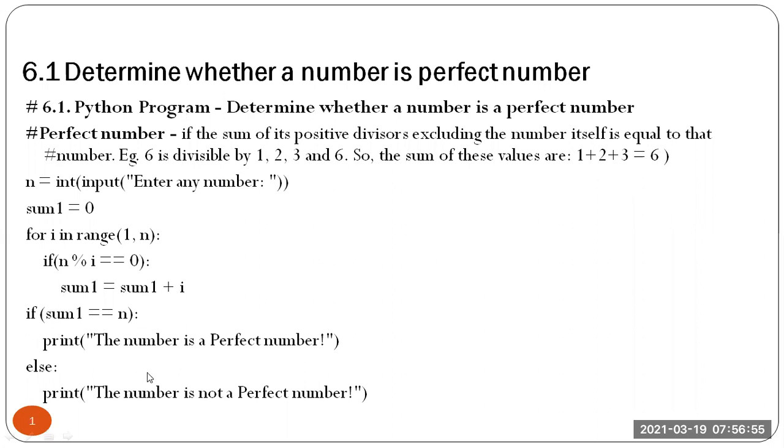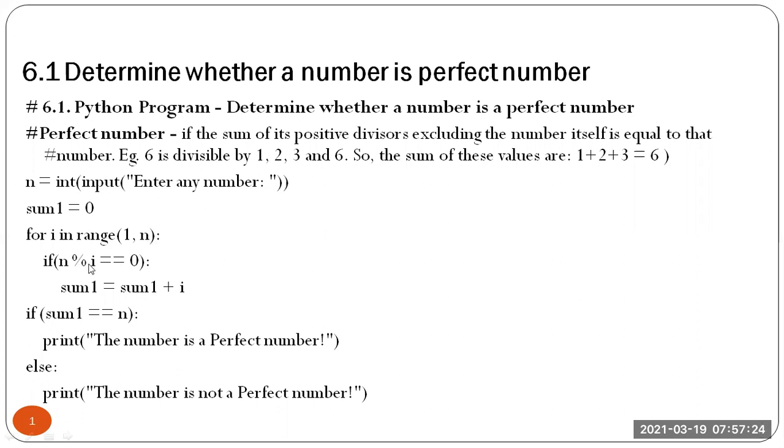Okay. Let us understand the program now. What is the logic for this? Initially we'll take the number n. We have used the input method for accepting the number, converting it into an integer. We have taken sum1, a variable which will store the cumulative sum. Now I will take the values from 1 to n. First time it will take 1, then 2, till 6 it should go, because we are entering 6 over here.